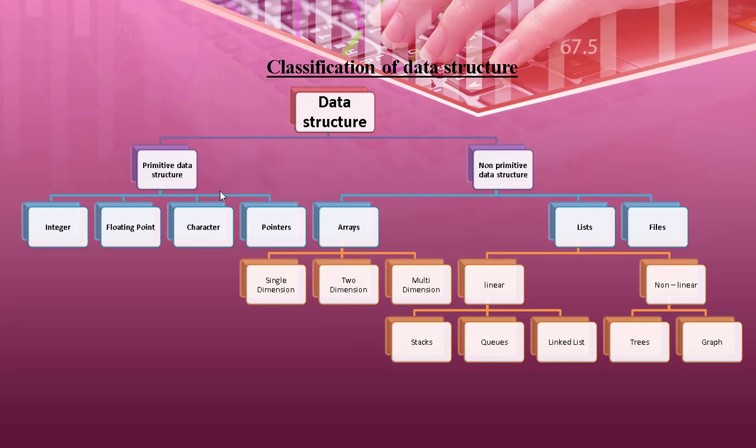So in this chapter we will be studying the data structures, that is primitive as well as non-primitive data structures, the operations that are performed on them, and what is an array. Already we know what an array is from our previous classes, as last year we studied arrays. List is a new thing that you are going to learn, and linear and non-linear, and the difference between these two, and what is a stack, queue, linked list, and what is a tree, graph. All these concepts we are going to study in this chapter, that is data structure.